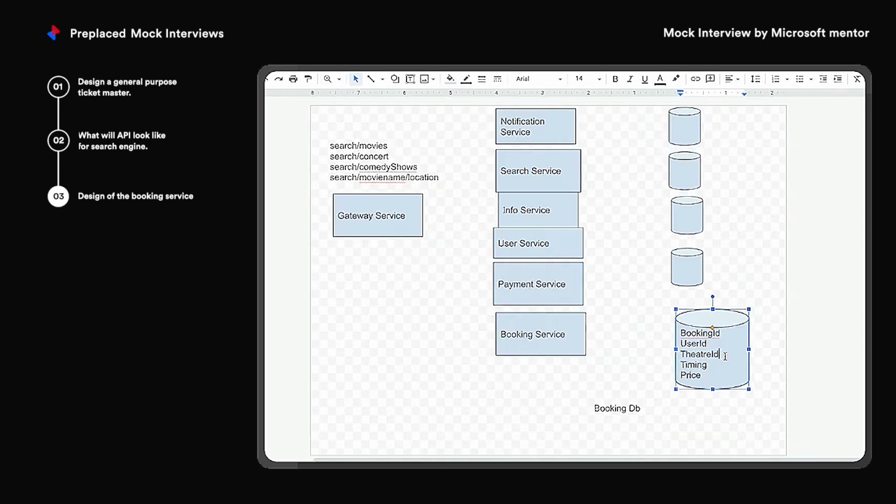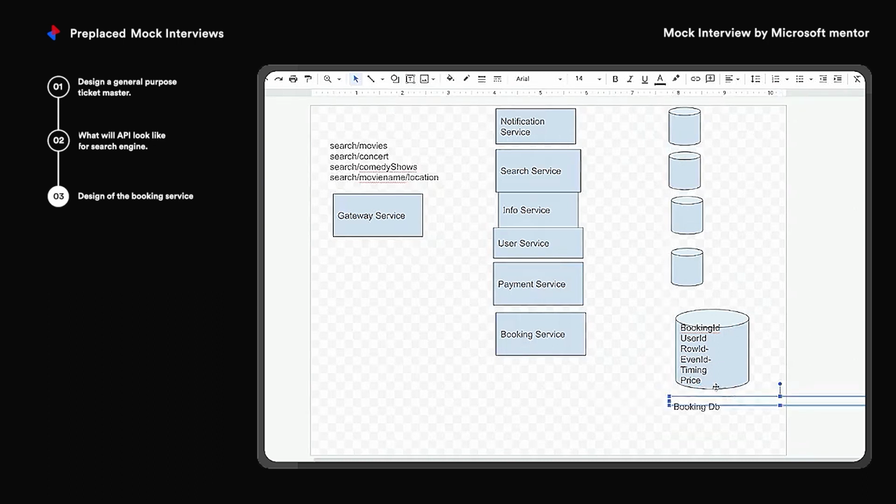Okay, row ID will be better here. Event ID. So when I'm trying to book, I'll have to store the information of who the user is, what he is booking, what's the price.